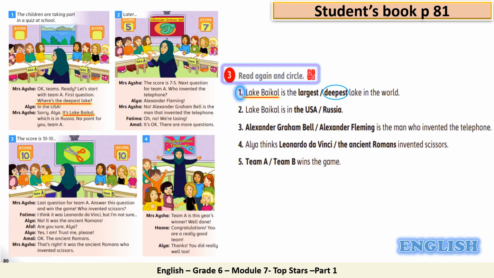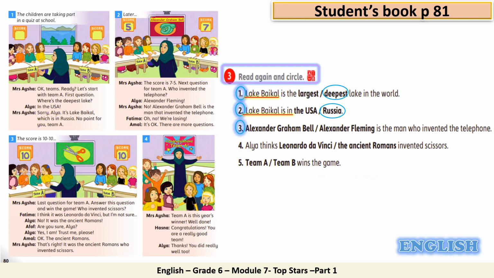We are back now. So, can I have a volunteer for number 2? Yes, great. Lake Baikal is in the USA or in Russia. So, let's focus here in exchange number 1. Lake Baikal is in, look here, Alia said in the USA. Mrs. Aisha, what did Mrs. Aisha reply? Very good, she said, sorry Alia. It's Lake Baikal, which is in Russia. Great, so Lake Baikal is in Russia, not in the USA.